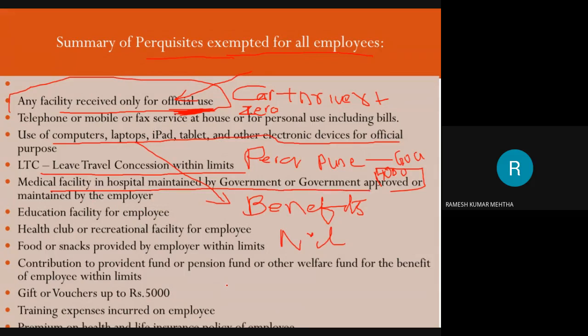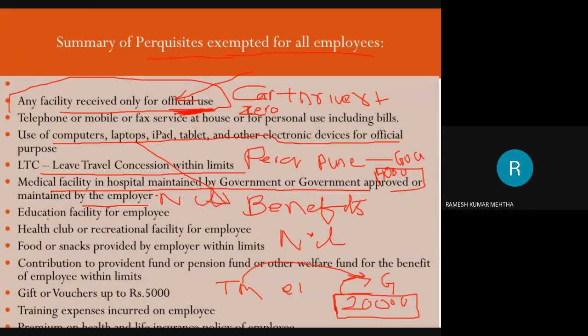Medical facility in a hospital maintained by the government, or government approved, or maintained by the employer. For example, I told Tata Motors is there. I am the employee, and I go to a government hospital and get admitted, and the government tells me that I have to pay 20,000 rupees for my medical treatment. Now, who is reimbursing this particular amount? Tata Motors is reimbursing the government hospital. So if the employee is getting medical treatment from a government hospital, or a hospital maintained by the employer, the value of the perquisite is zero.